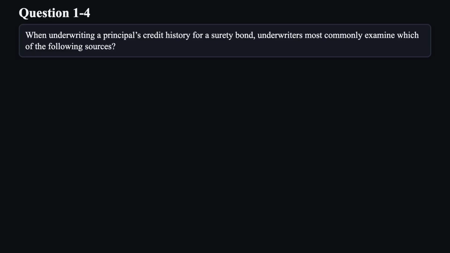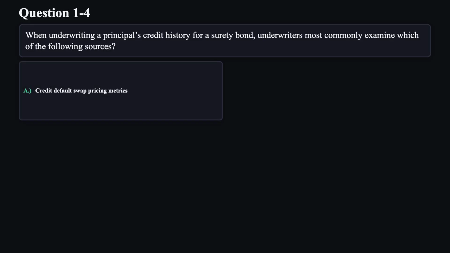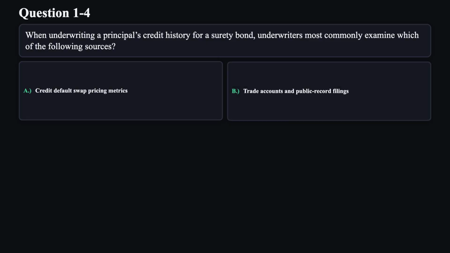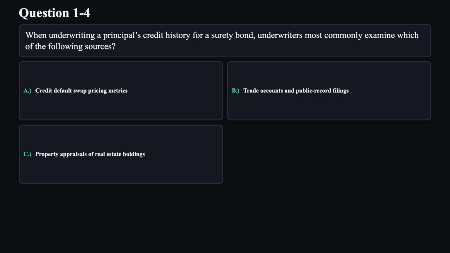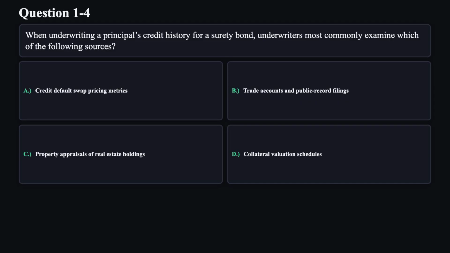Question 4. When underwriting a principal's credit history for a surety bond, underwriters most commonly examine which of the following sources? A. Credit default swap pricing metrics. B. Trade accounts and public record filings. C. Property appraisals of real estate holdings. D. Collateral valuation schedules.